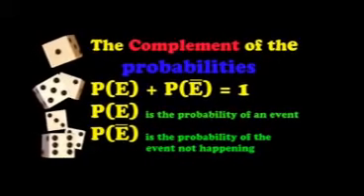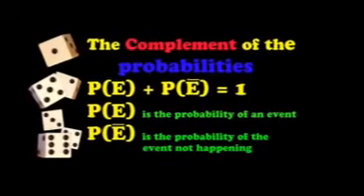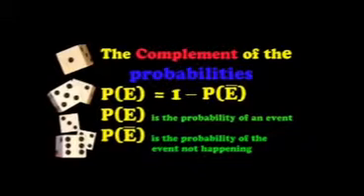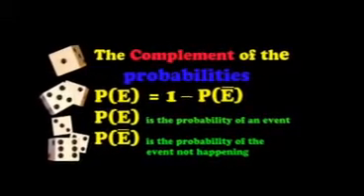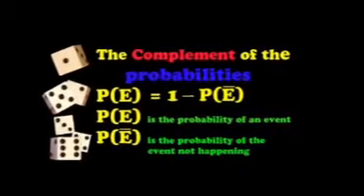Let's look at the formula again. The probability of the event plus the probability of the event not happening is equal to 1. We can rearrange this now. So the probability of the event is equal to 1 minus the probability of the event not happening.